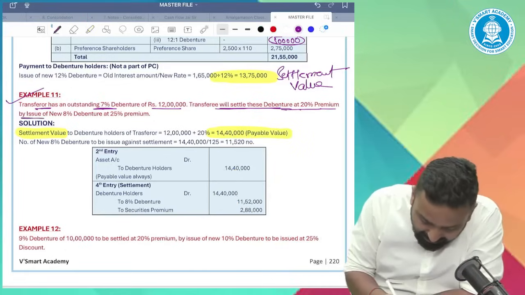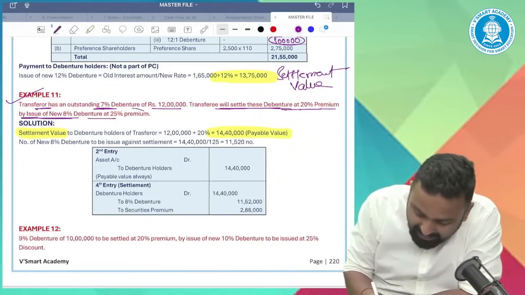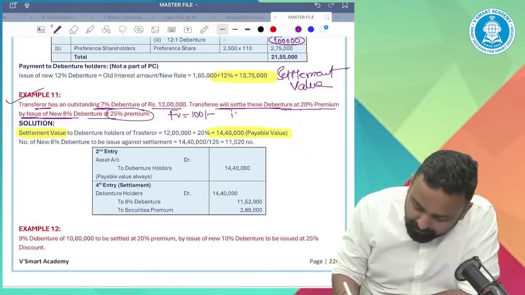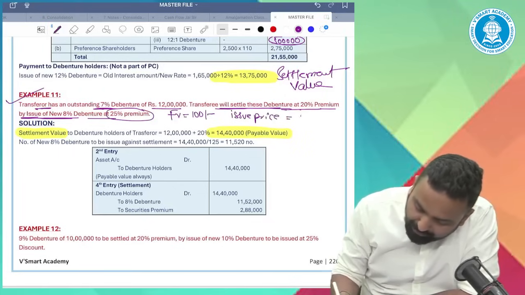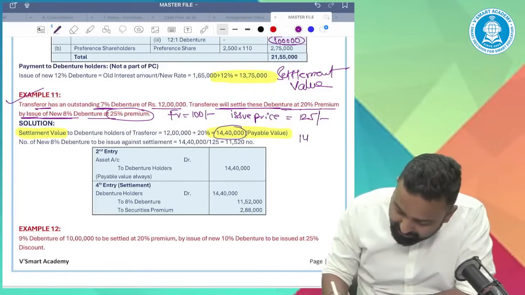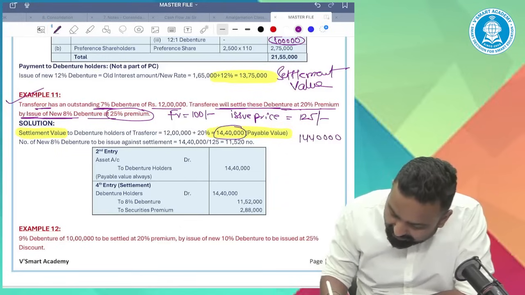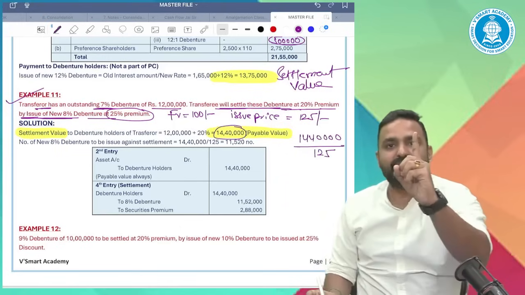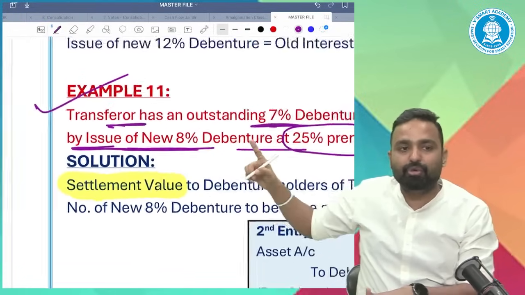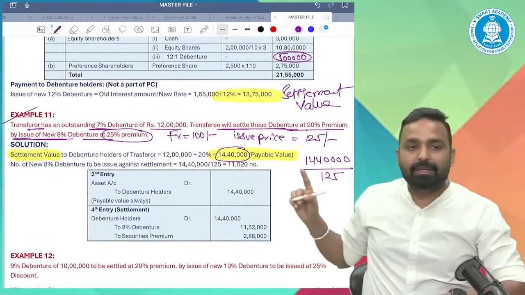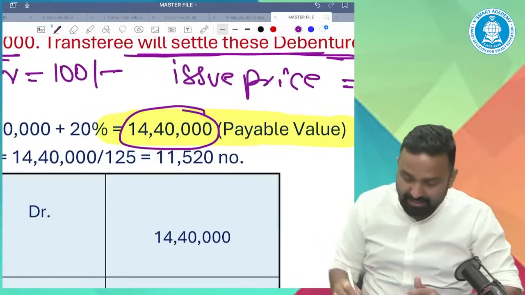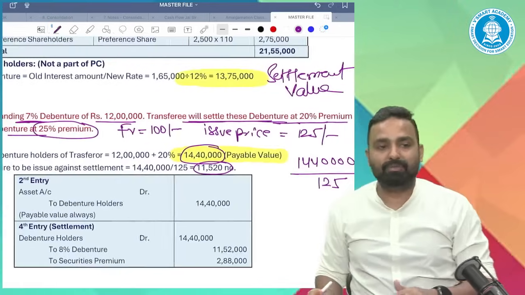So it says by issue of new 8% debenture at 25% premium. If I assume the face value of 100 rupees, the issue price of the debenture would be 125 rupees. This 1440 I will settle in the form of debenture. One debenture I will issue at 125 rupees. So how many debentures will I give you? 11,520 debentures.